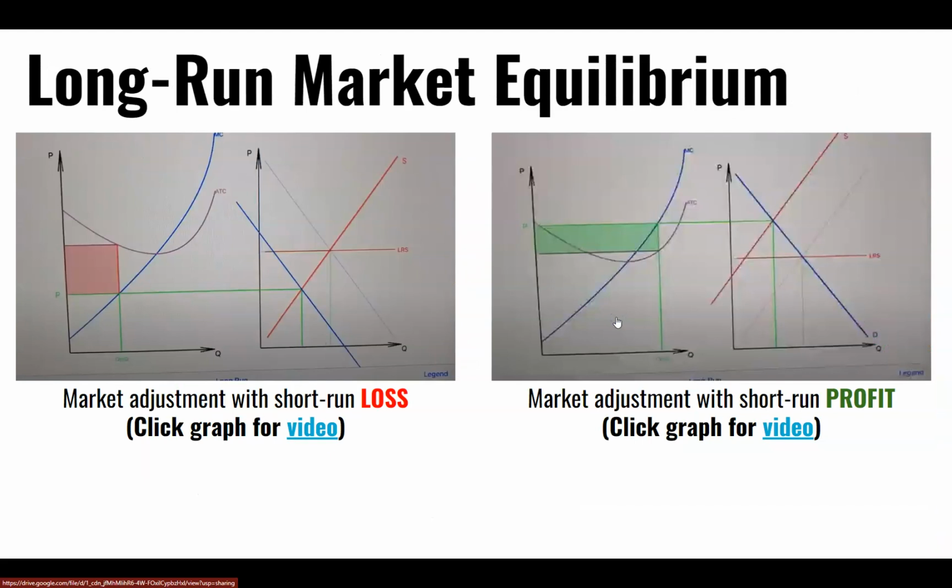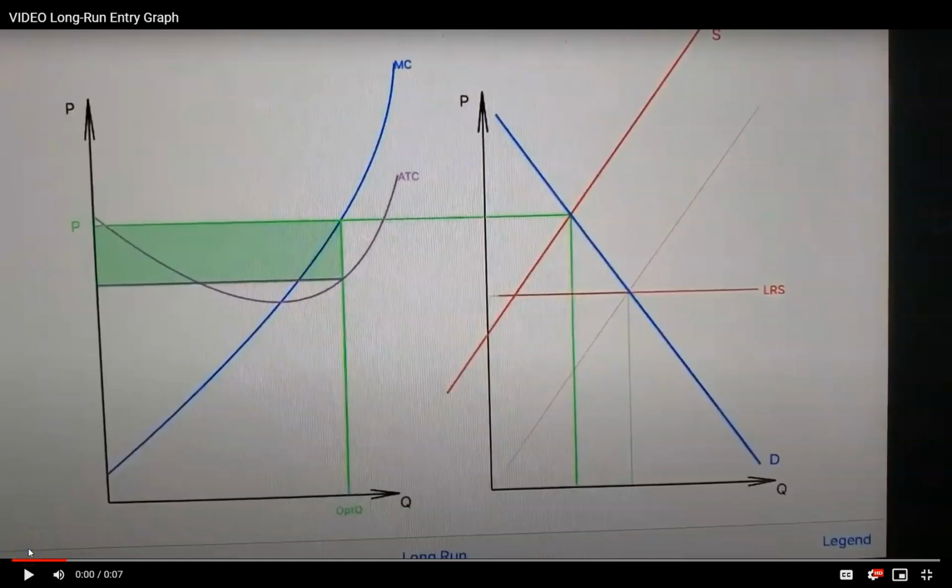The adjustment in the long run is similar regardless of whether you have a loss or a profit. But let's just take a look at each one of them. If there's an economic profit, as there is here, here's the firm, here's the market, there is an economic profit because price is greater than ATC. If there's a profit, then what will happen is firms will enter into the industry, causing the industry supply curve to shift to the right. As more competitors enter, there are more products being supplied.